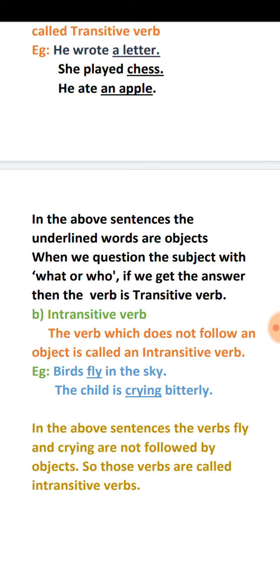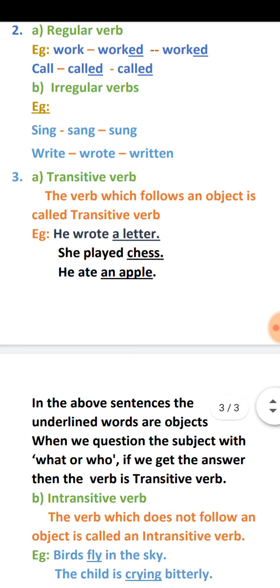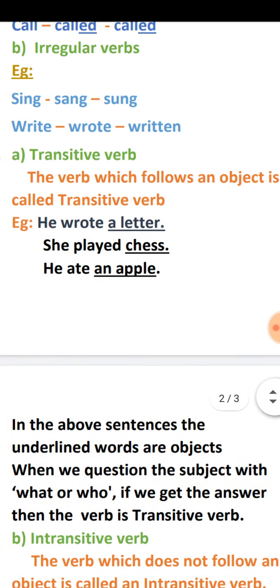In these two sentences, after the verb, there is no object. After the verb fly, in is there. In is a preposition. Again, in the second sentence, after the verb crying, bitterly is there. Bitterly is an adverb.